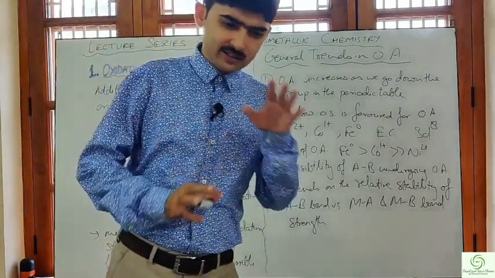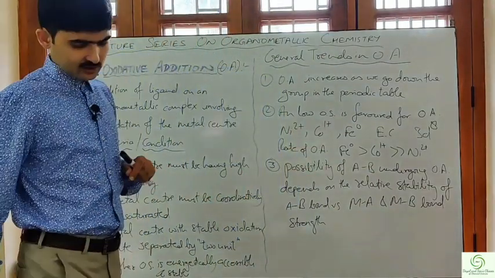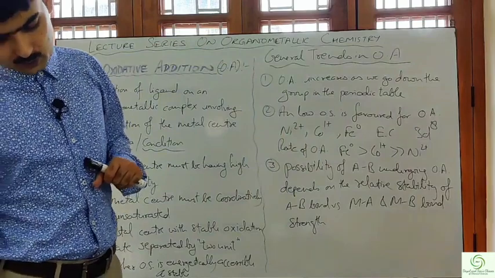This point can be asked in the question, numerical points in the objective part, so you must remember this.